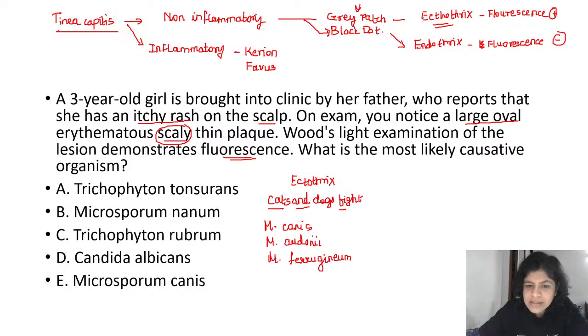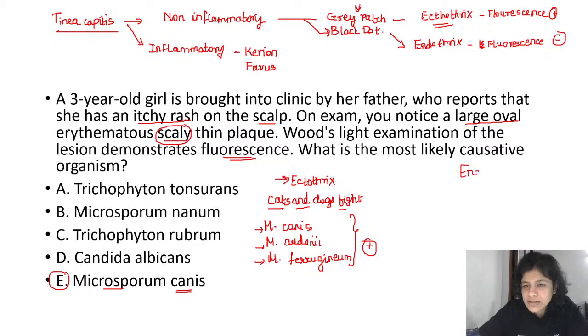Okay, so these are the organisms which have caused ectothrix infection and hence the grey patch variant of tinea capitis. Now, if you see here, all these belong to the Microsporum species. Hence, the correct answer here is E, that is Microsporum canis, because it is showing fluorescence under the Woods lamp. So, the ectothrix variant will show fluorescence under a Woods lamp, right?